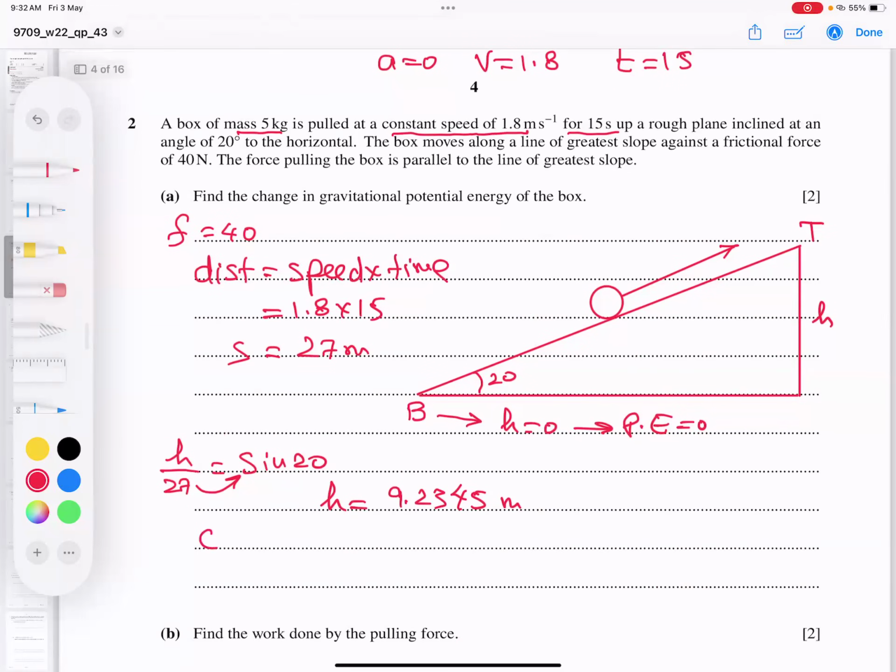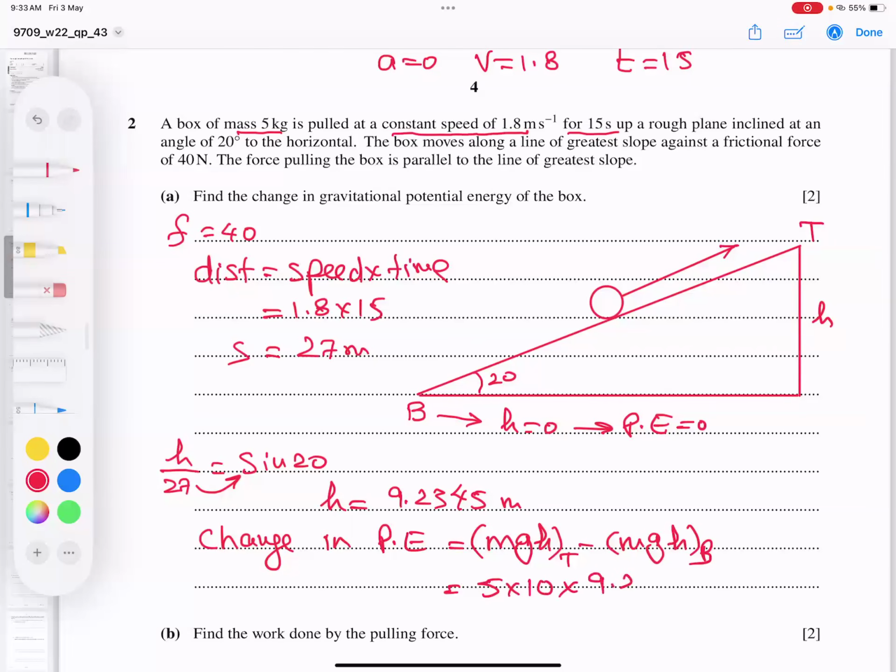So potential energy change. Naturally, the change in potential energy is very clear: mgh on top minus mgh at bottom. Bottom is 0. Now mass, you know it very well, is 5 kilograms, gravity 10, height is 9.2345. So if you multiply, we get the answer 461.727. If we round it, 462 joules. And I hope you got the point clear.